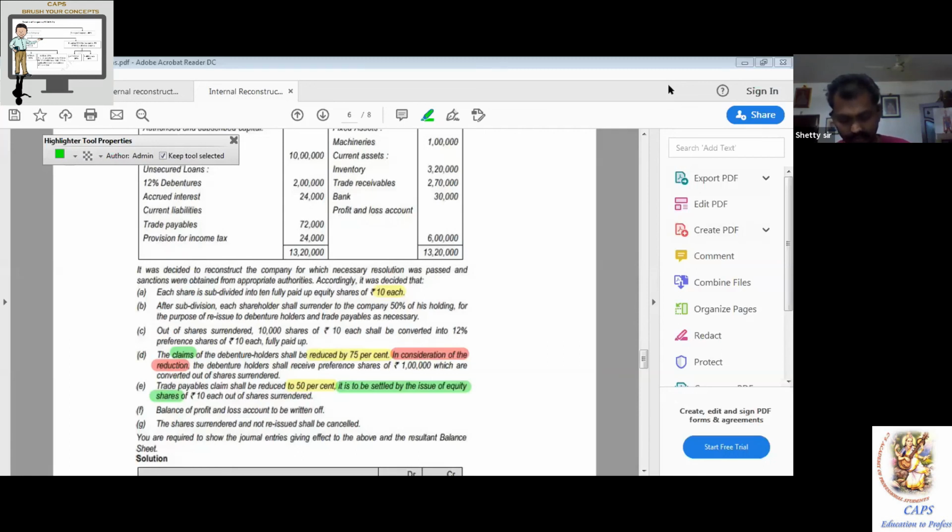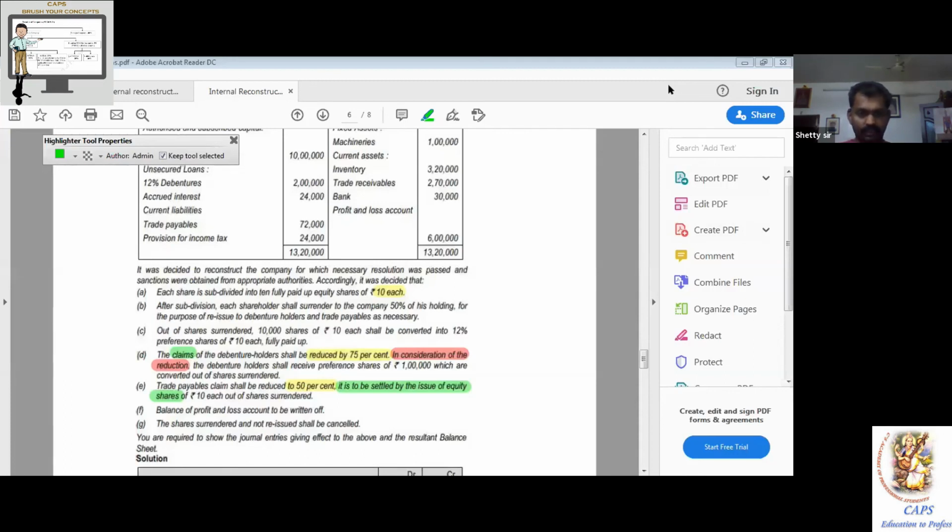50% of the trade payables settled; balance 50%, they are forgone. 50% you have paid them, 50% they are forgone. That means effectively how much they are forgone? 100%. How much they are written off? Close the bracket.